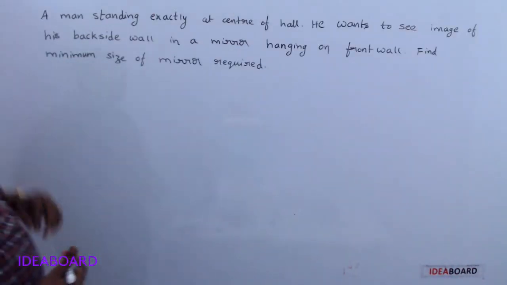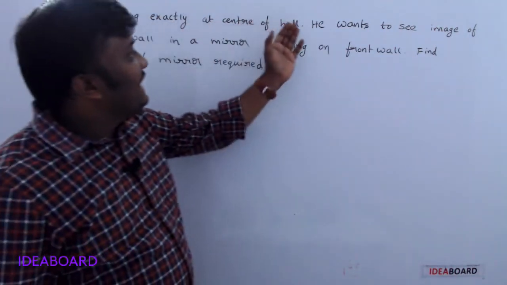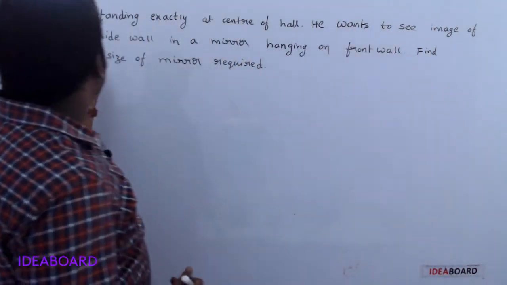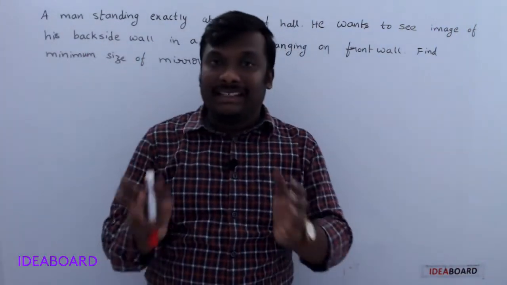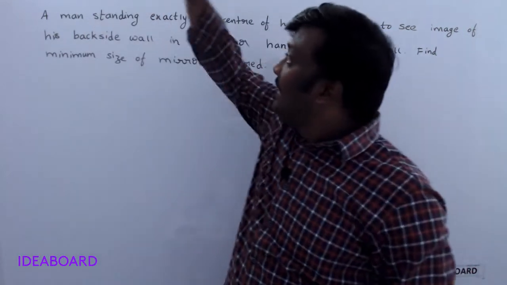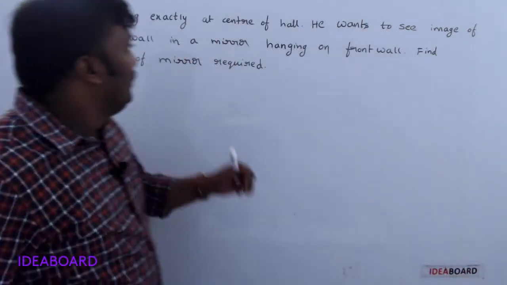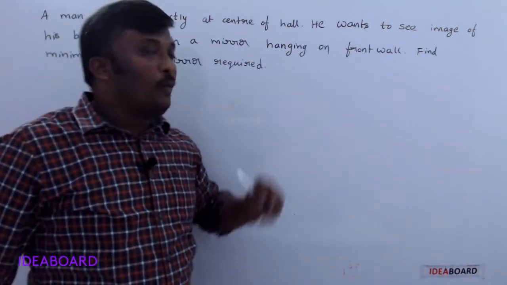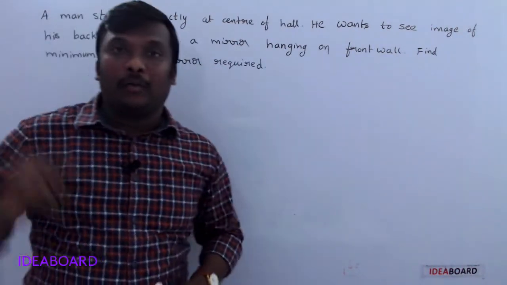Now, the next question is also very important. A man is standing exactly at the center of the hall. He wants to see the image of his backside wall in a mirror. Within a room, he is standing exactly at the center of the room. He wants to see the backside wall image. Then find the minimum size of the mirror required to see the full image of the back wall.